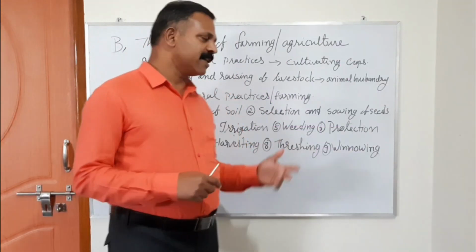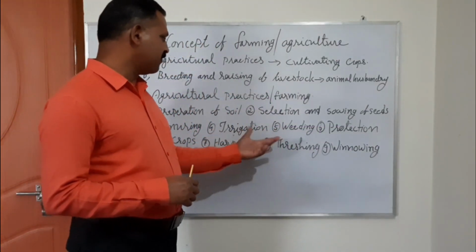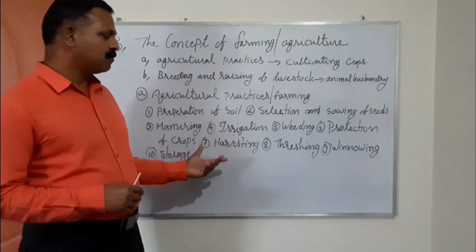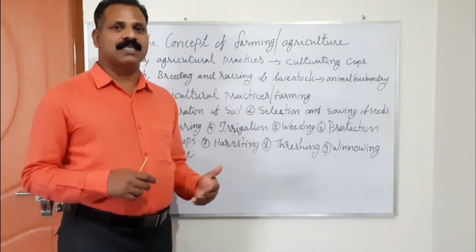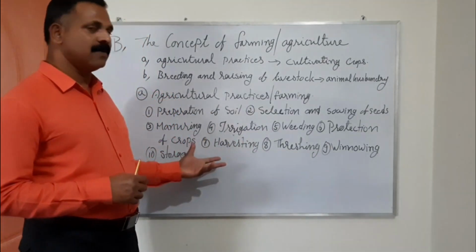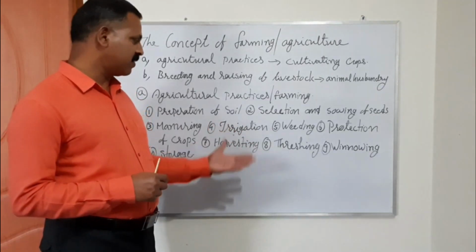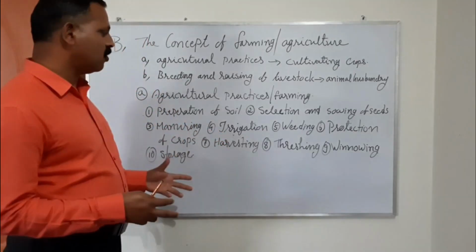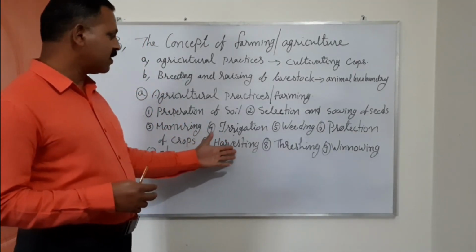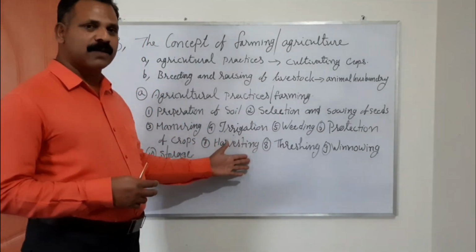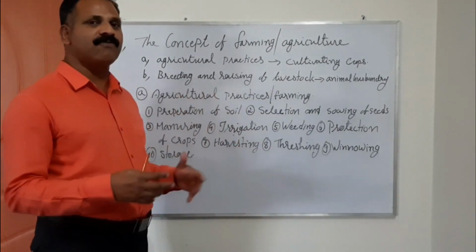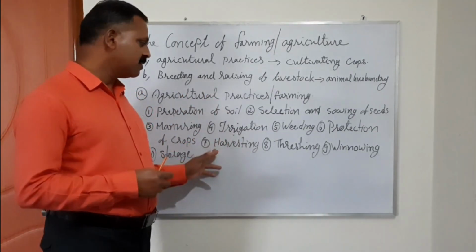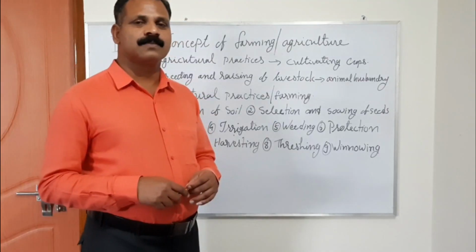Let us see the next point, that is harvesting. Harvesting is a procedure of collecting ripened crops from the farm. Farmers use different methods like plucking, cutting, or breaking of the fruit, to get the final crops from their field. This is called harvesting.